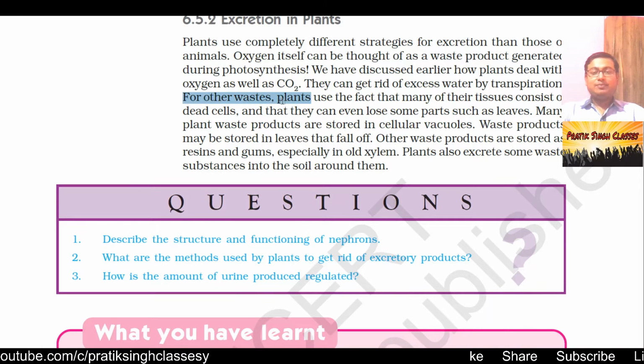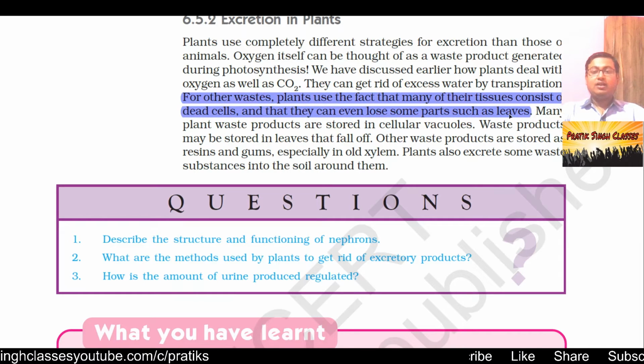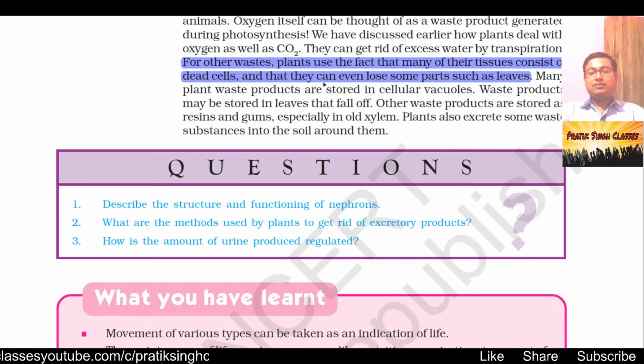For other waste, plants use the fact that many of their tissues consist of dead cells, and they can even lose some parts such as leaves. The dead leaves falling from the plants are full of the waste of the plant, which plants throw out. In the form of leaves and in the form of bark, plants release their excretory waste.